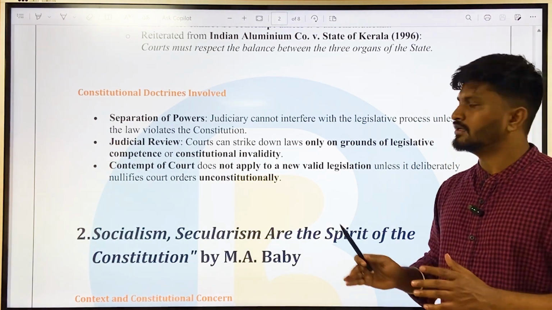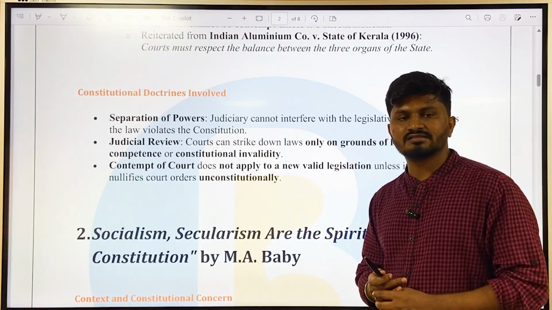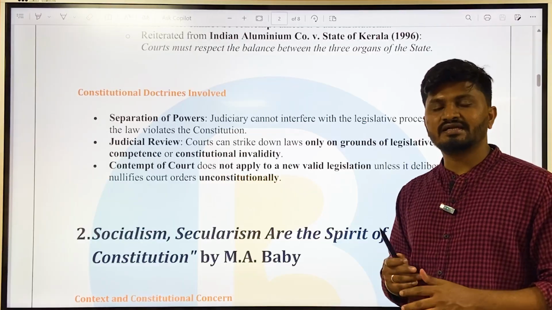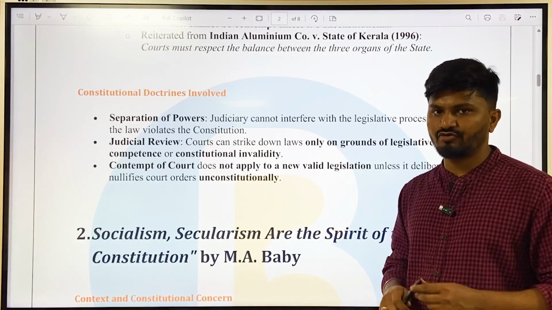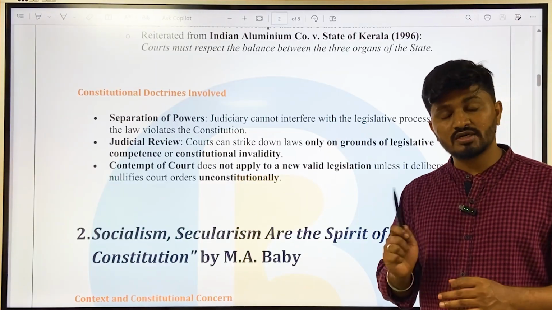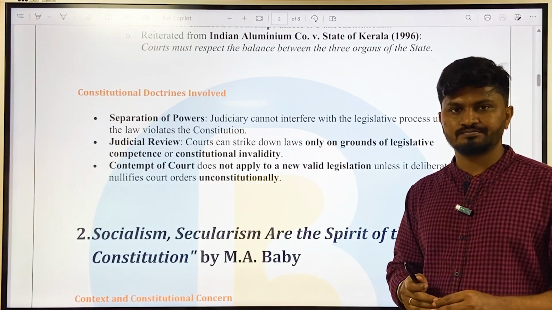If the new law is nullifying the court order such that it is not addressing the directive and it is unconstitutional, then it becomes contempt of court. In this case, the court held that the Chhattisgarh law is not a contempt of court because it is addressing the issues.